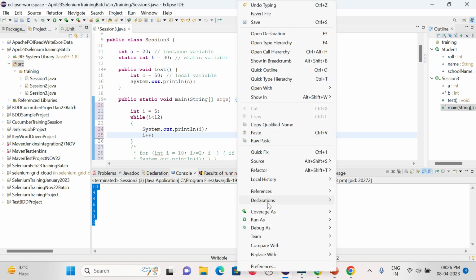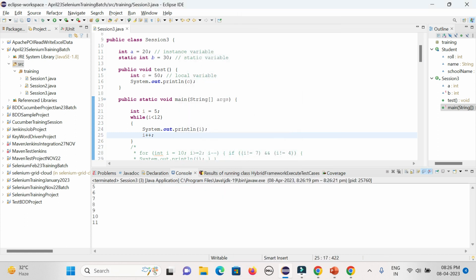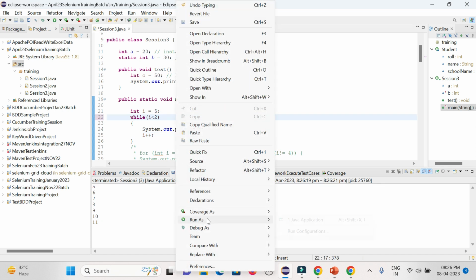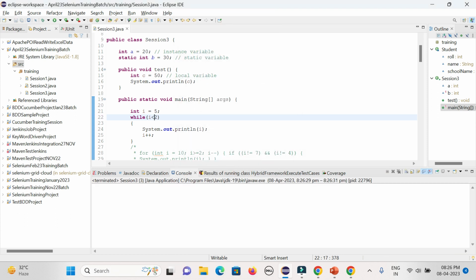So it will first check the condition. In case the condition is matching only, it will execute. You could see 5 6 7 8 9 10 11. But in case the condition is not matching, it will not execute anything. So first the condition will be checked, and in case it is not matching, it will not execute anything. So that is the concept of the while loop.